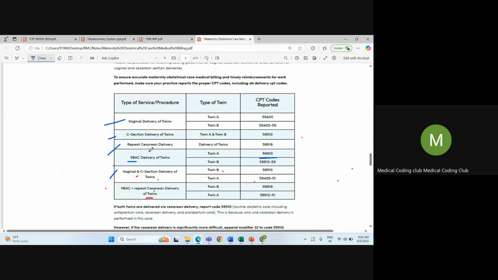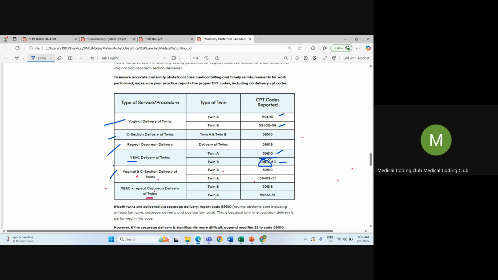So how to report twins? Say for example, if she is delivering twins in the same session, how do we bill? There are coding guidelines based on what kind of delivery it is. If it is first vaginal delivery of twins, we code like this. And if it is a VBAC, that is previously C-section, now vaginal birth, and she is delivering twins, we will code one global package code that includes all the three care, and one more we will code only for delivery, and we will use 59 modifier.